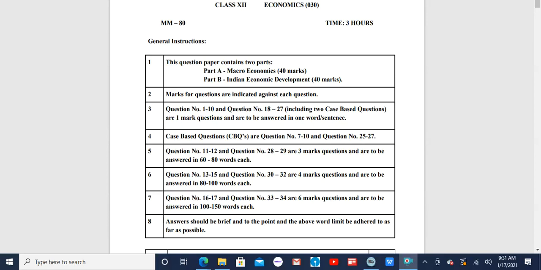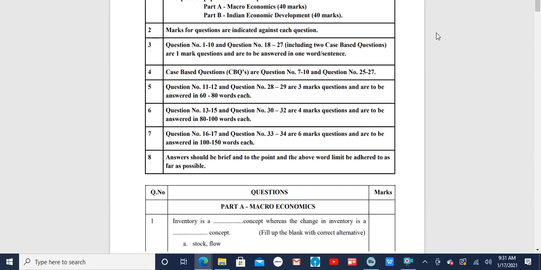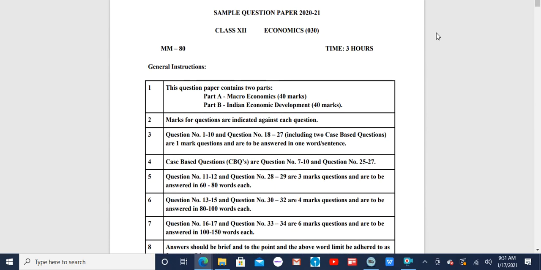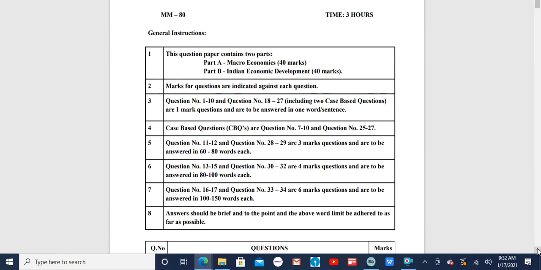Hello everyone. Today I am going to discuss the class 12 economics sample paper as given by CBSE, and I have just shown you the sample paper that is in front of you. So we shall be beginning with the one marker questions both in macroeconomics as well as Indian economics. Today I shall only discuss the one markers in both these two parts, part A and part B.